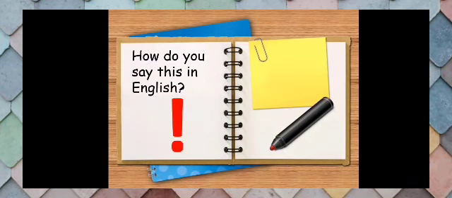And for this one, this is the exclamation mark. The exclamation mark is usually used if you want to express your feelings, whether you are angry, frightened, or shouting.